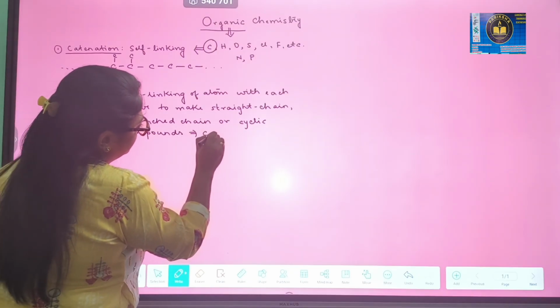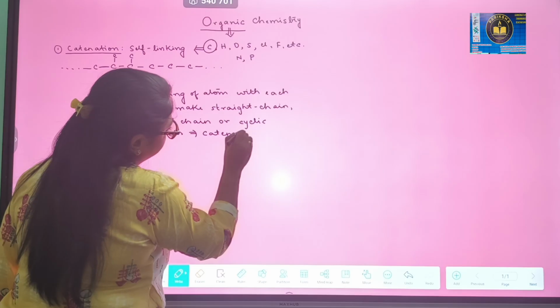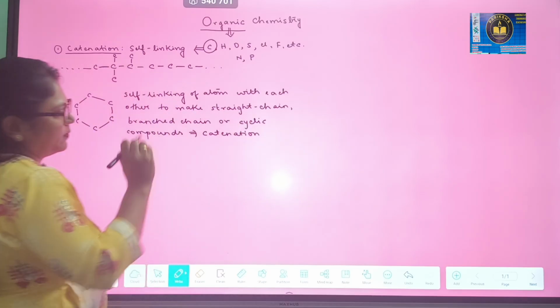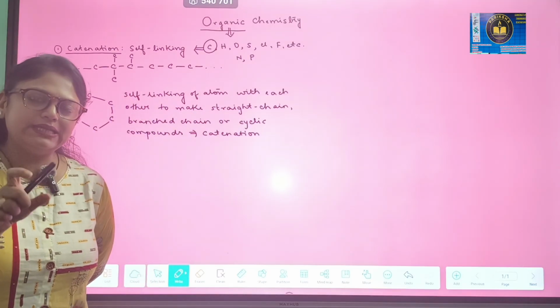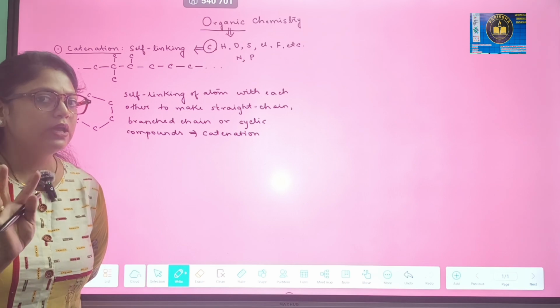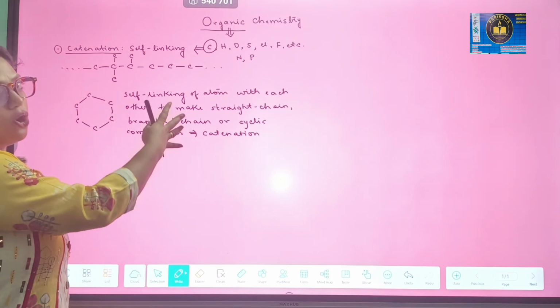This property is termed as catenation. I would suggest you to write the definition given in your book. This is the definition in short, you can say.